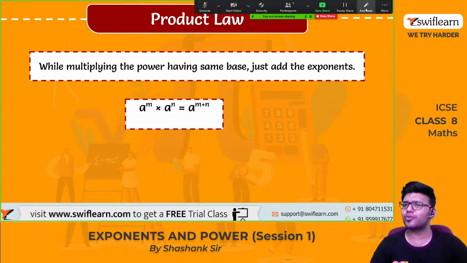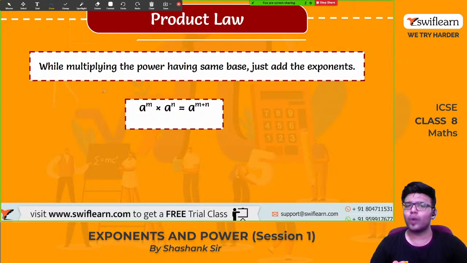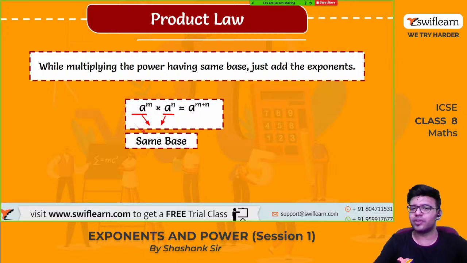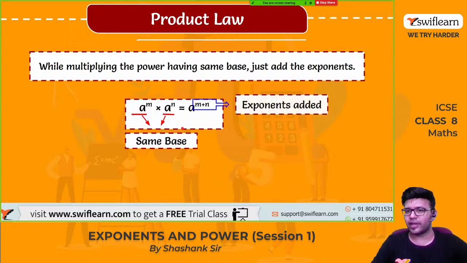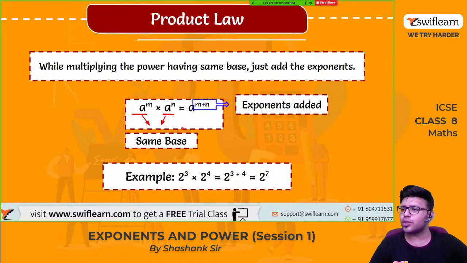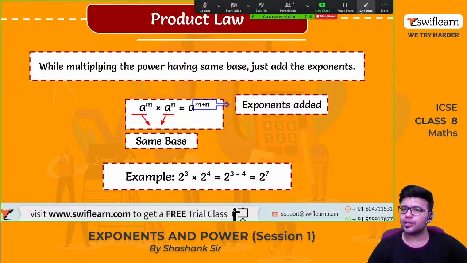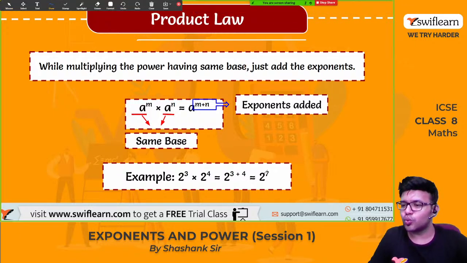Product law, what does product law say? When we are multiplying powers having the same base, just add the exponents. For example, a raised to m into a raised to n will give you a raised to m plus n. We have studied this, right? If we have the same base, then only we can use this. For example, 2 raised to 3 into 2 raised to 4 can be written as 2 raised to 3 plus 4, which is 2 raised to 7.